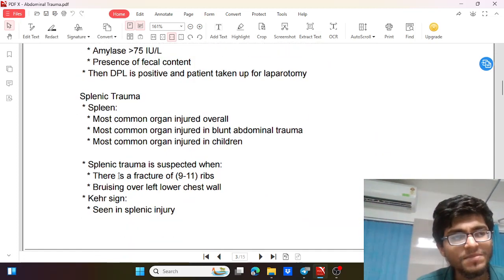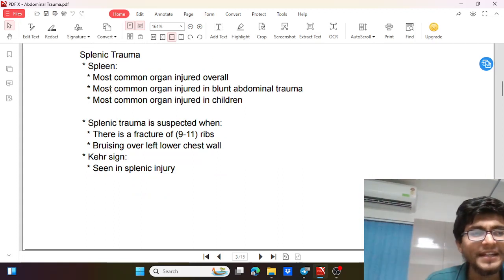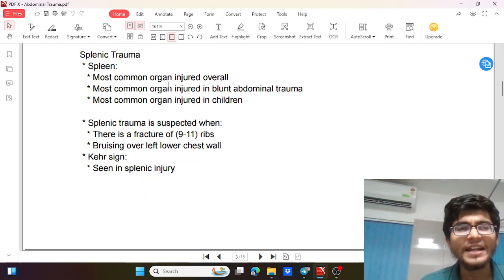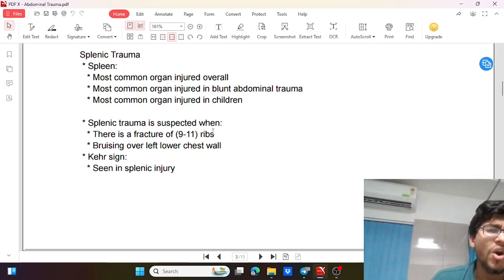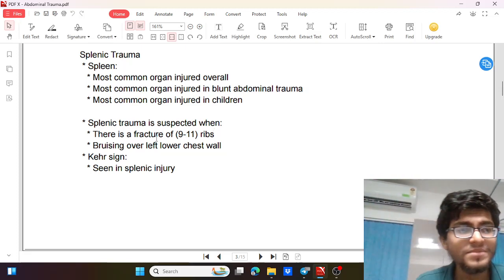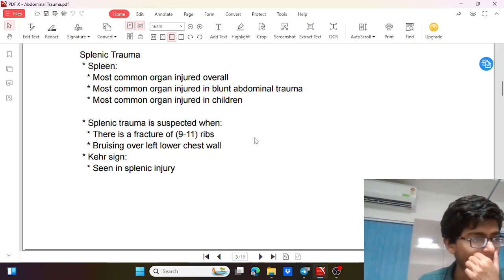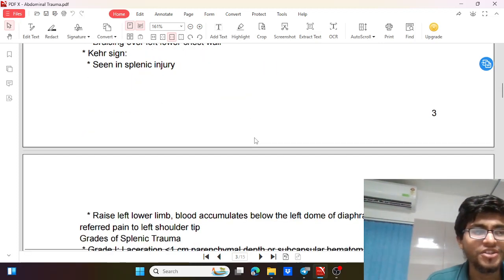Then now coming to the spleen. Spleen is the most common injured organ, so we'll be seeing it in detail. Spleen is the most common injured organ overall and is the most commonly injured in blunt abdominal injury and also in children. So when do we suspect it? When there is injury on the left side on the lower ribs, that is the 9th to 11th ribs. So bruising in the left lower chest wall or fracture of the 9th to 11th ribs. In these cases we consider there is splenic injury.